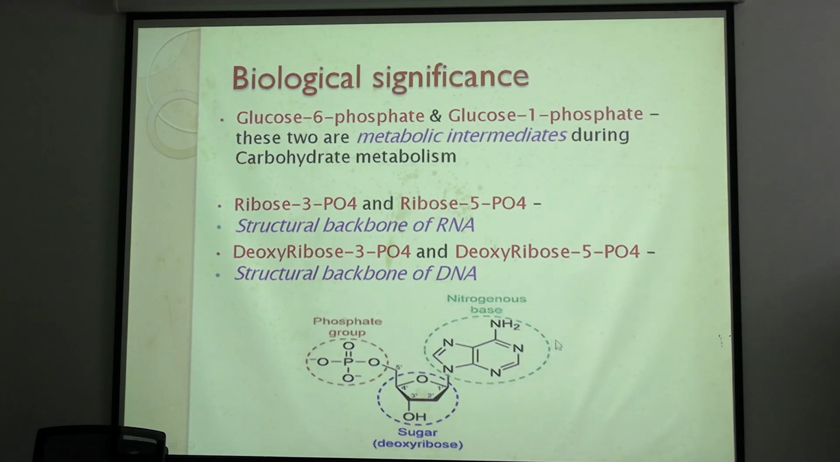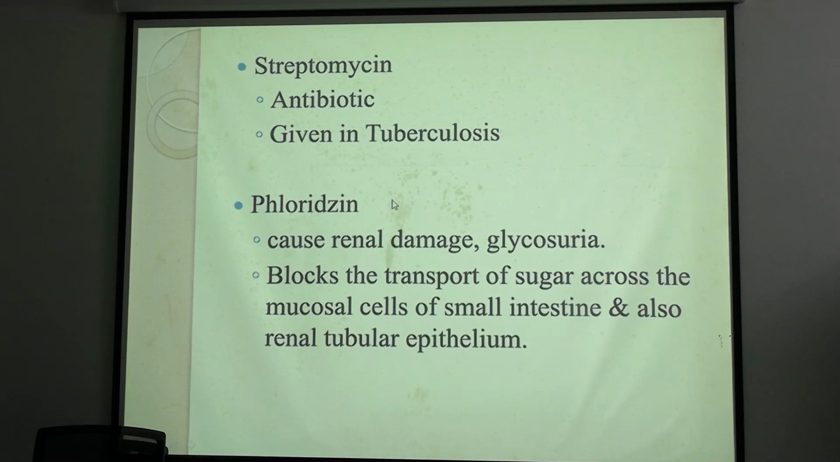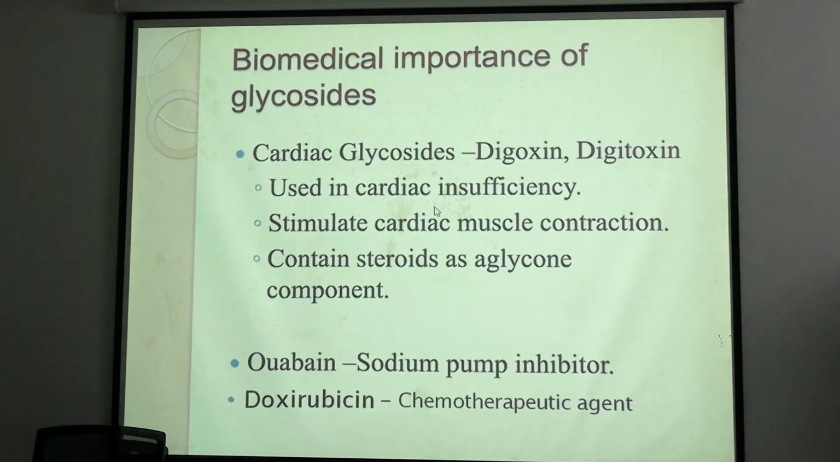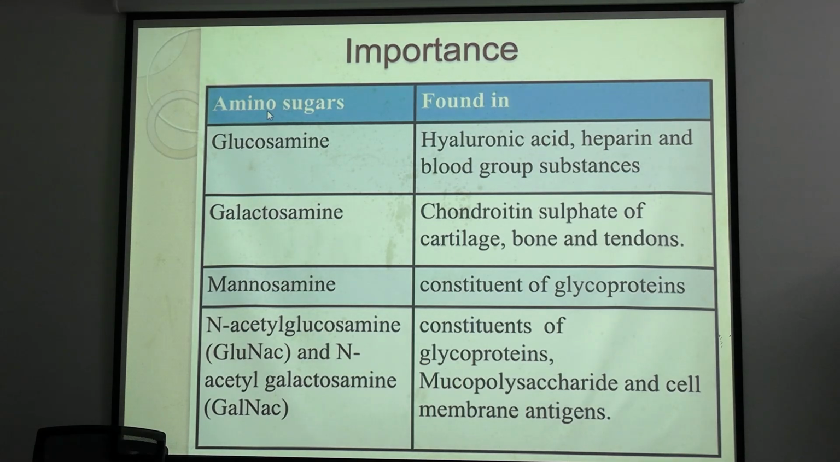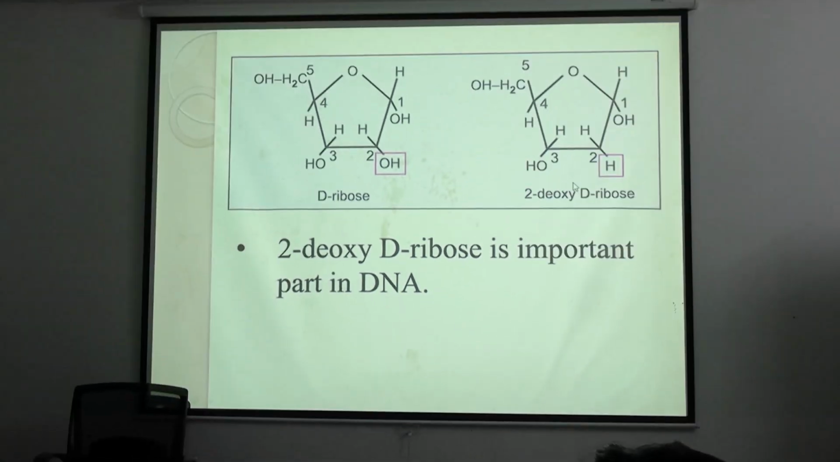Amino sugar. Now see one thing, all the reactions so far were happening at C1. An amino sugar is a derivative of glucose where the C2 OH is replaced by an amine group, and thus glucosamine and galactosamine are formed. What are the uses of these amino sugars? They are part of heteropolysaccharides. And deoxy sugars, we all know from ribose we get deoxyribose, which is the sugar moiety of DNA.